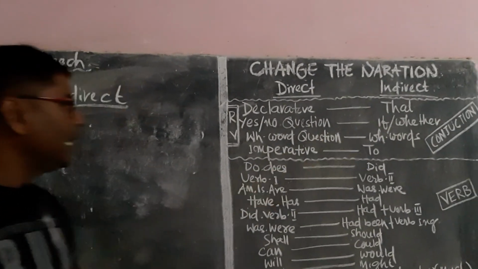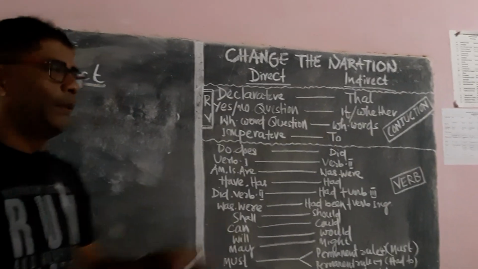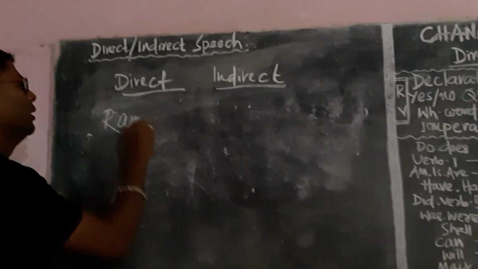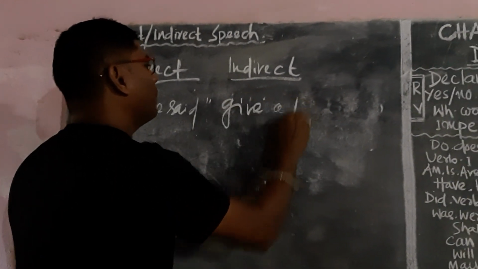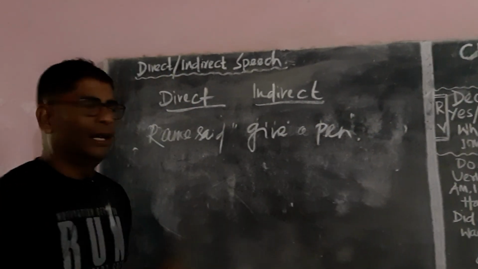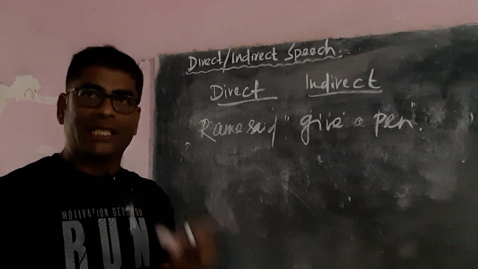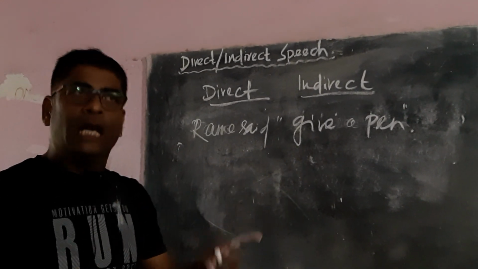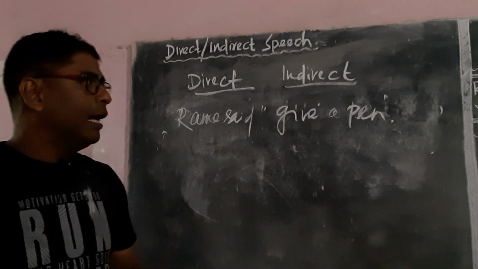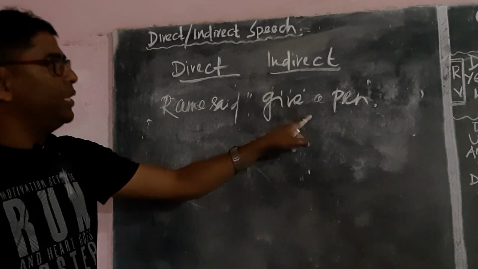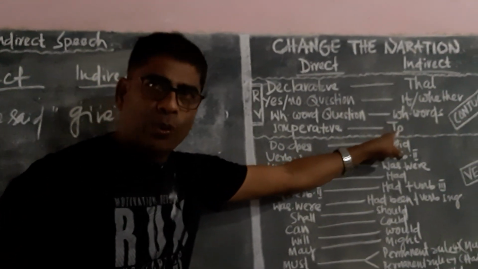to. When the reported speech is an imperative one, at that time we have to use the conjunction to. Ramo said, "Give a pen." Ramo said is the reported verb. Now the reported speech is "Give a pen." Which type of sentence is this? This is an imperative. You know, imperative means order, advice, request, etc. Now, if the reported speech is an imperative one, you have to bring the conjunction to.